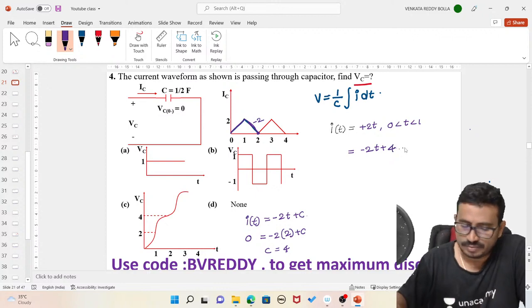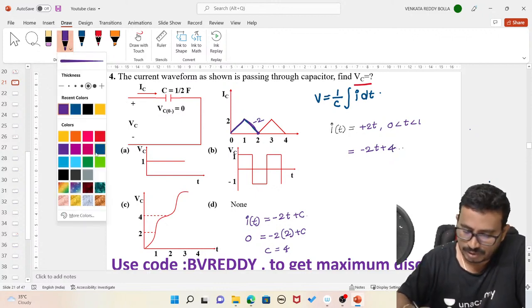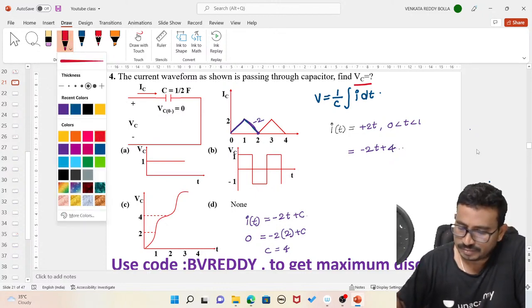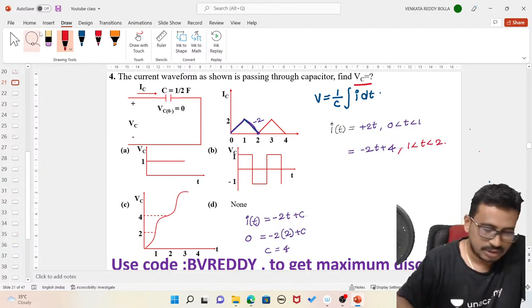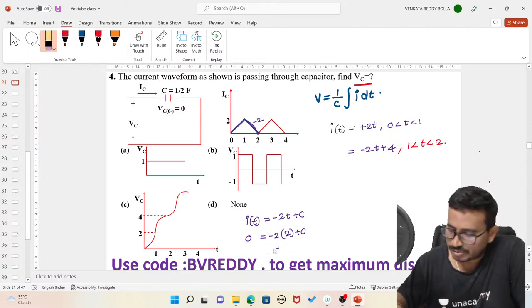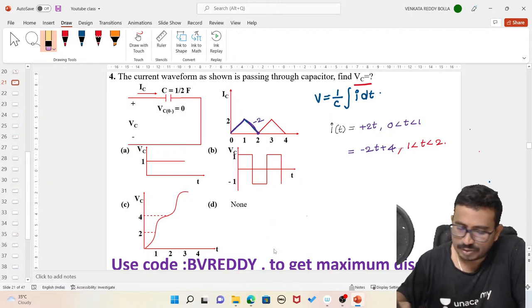All of you tell me, -2t plus 4. Everybody? Now this is the expression for 1 less than t less than 2. So this is what we got as the current expressions.